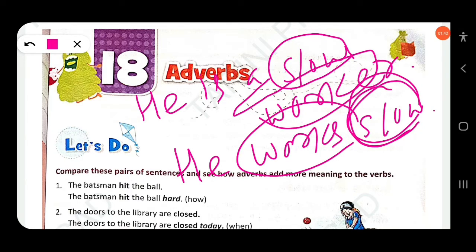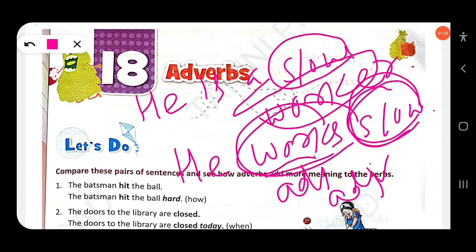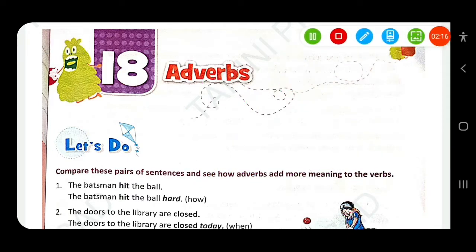Slow. The adverb is the word that modifies the verb, and also sometimes an adjective and also an adverb. Clear? Adverb modifies verb, adverb modifies adjective, adverb also modifies adverb. Clear? The adverb gives more information about the verb, about the adjective and also about the adverb. Take another example here.